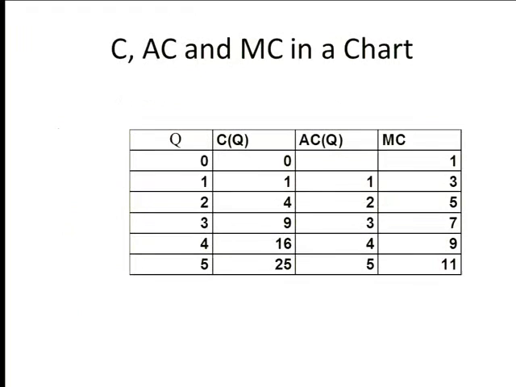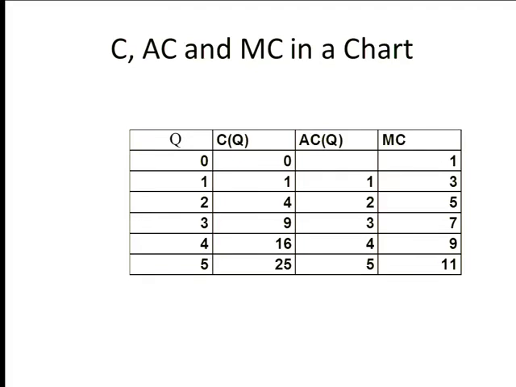A chart. There's a chart like this in your homework, if I remember right. Here I have chosen Q, 1, 2, 3, 4, 5. Here I have chosen a function for C of Q. It's obviously Q squared, right? Here I have calculated out average cost. Literally, I took C of Q and divided it by Q. I didn't bother putting infinity in there, but if you like, you may. And I get average cost.